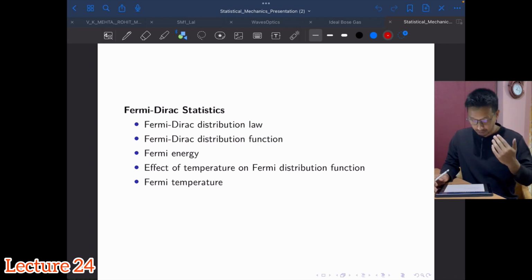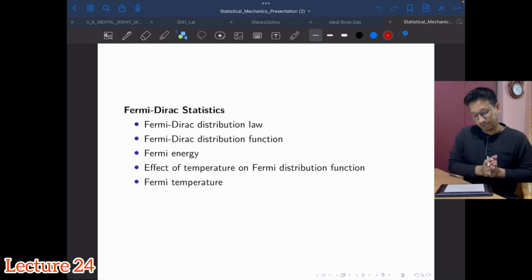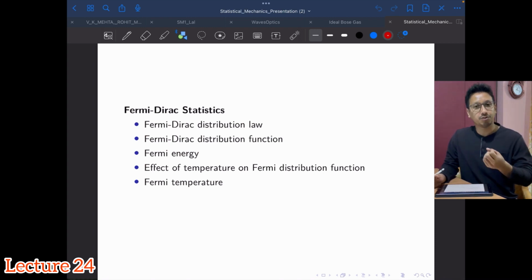We have talked about what fermions are. Fermions are those quantum particles whose spin has odd multiples of h cross by 2, I mean the odd integer values of spin. Okay, so in this video we aim to learn about the Fermi-Dirac distribution law.